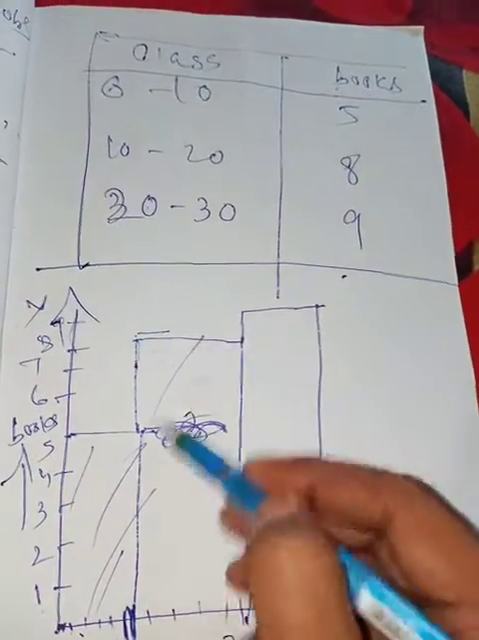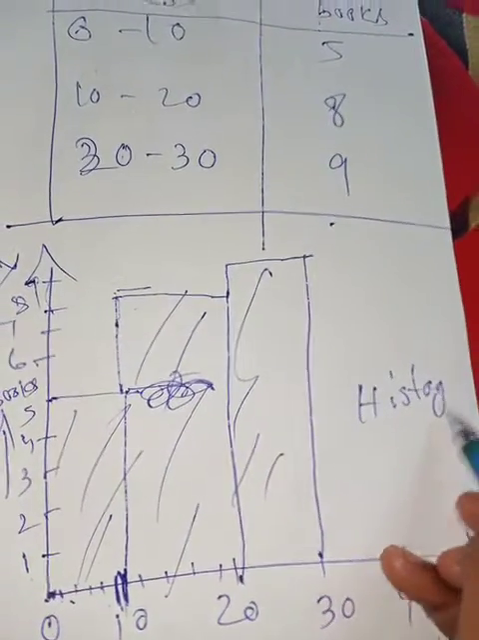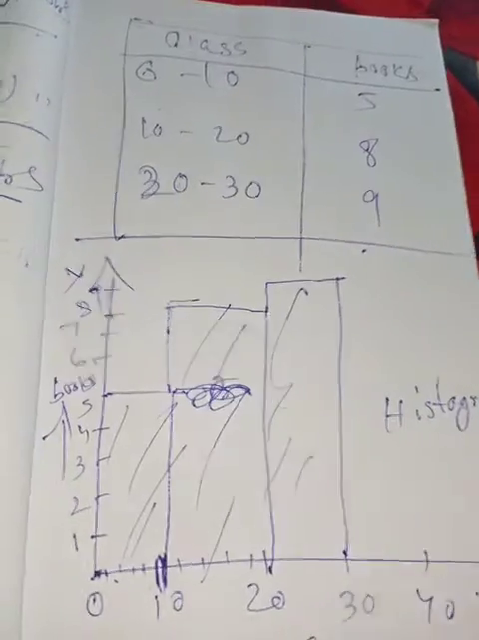You can color it, shade it by pencil. This is known as a histogram. That is very easy to draw. Now, with the same table,